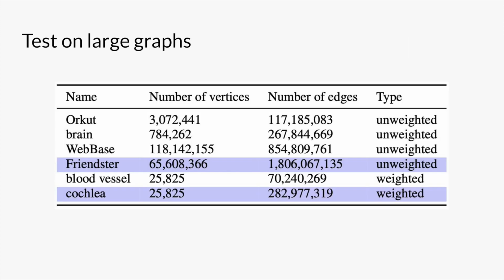We tested on 6 large real-world graphs. To reduce clutter on these slides, we're only going to show plots for the Friendster graph, the largest social graph we tested on, and the Cochlea graph, the largest biological graph we tested on. GS*-index and PPScan only run on unweighted graphs, so those algorithms will be missing on the plots for weighted graphs like the Cochlea graph.